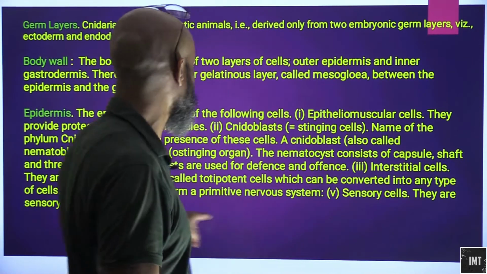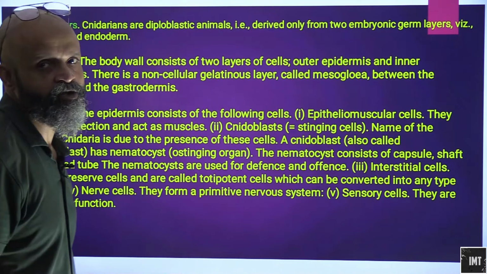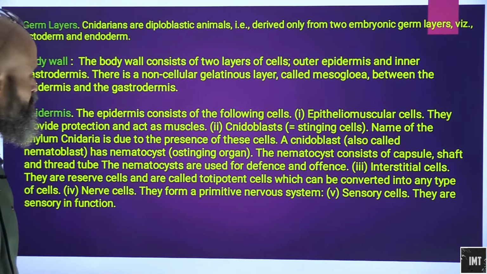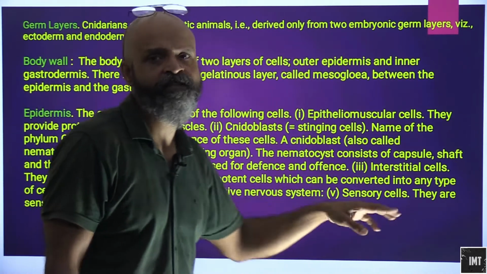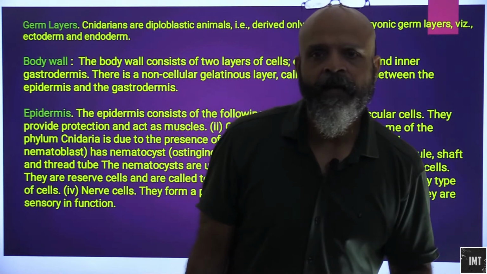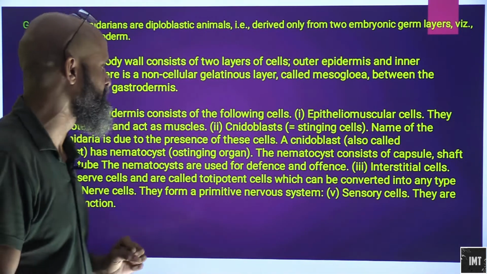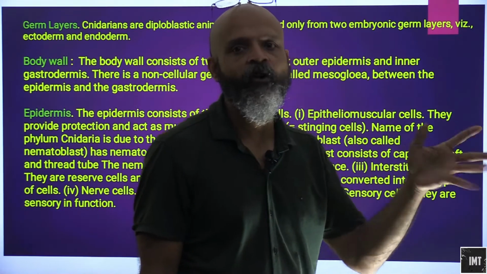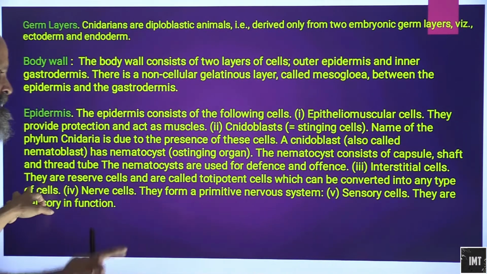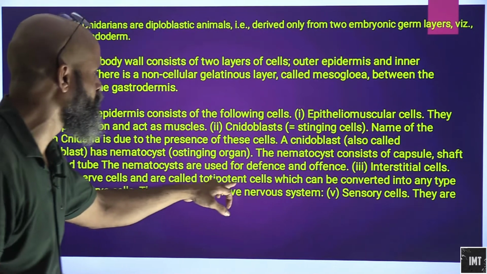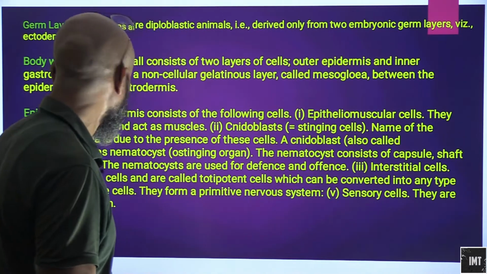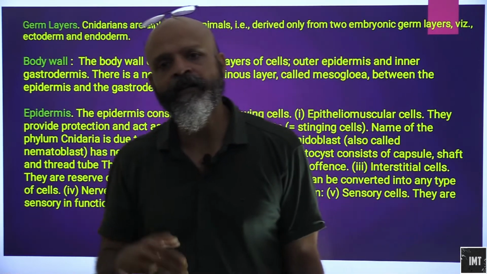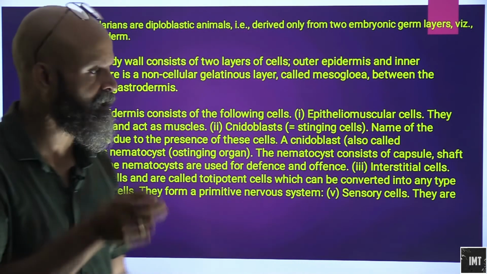The nematocyst consists of a capsule, a shaft and a thread tube. The nematocysts are used for defense as well as offense. They contain poisonous materials which they inject into the prey, in order to defend themselves or to attack. Interstitial cells are reserve cells called totipotent cells, which can be converted into any type of cell as and when required.